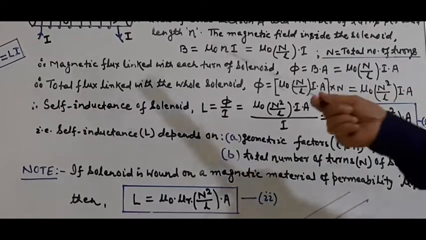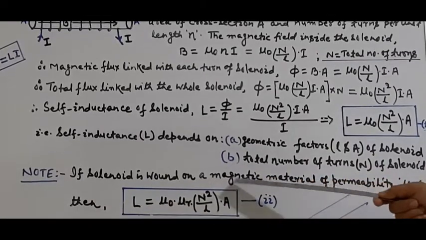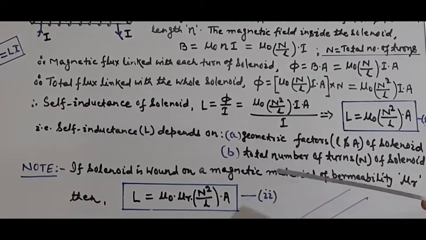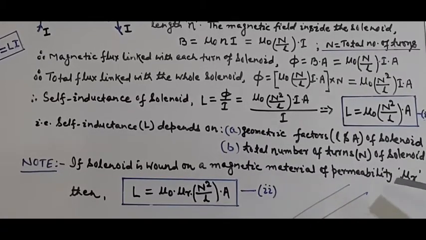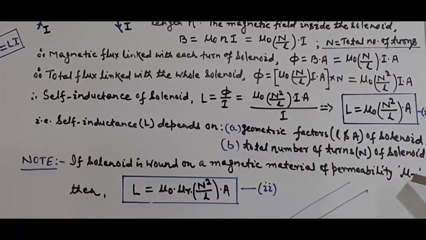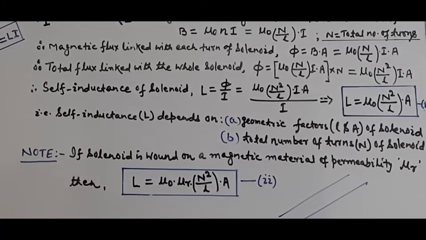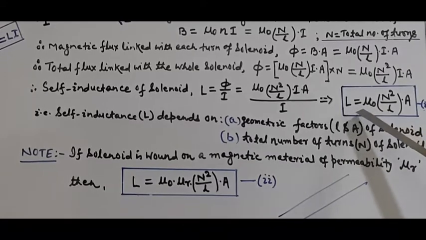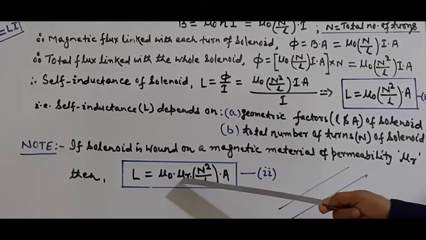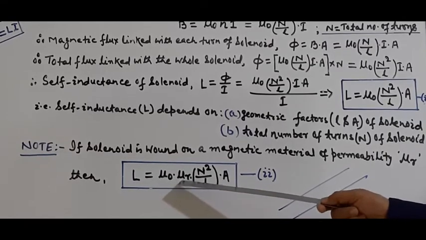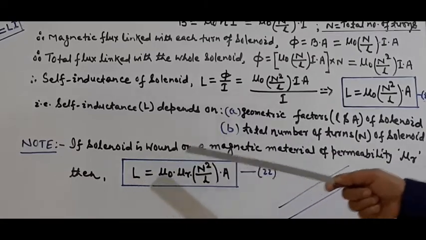Now, one thing we can also note is that if a solenoid is wound on a magnetic material, like iron or some other one, whose permeability is mu r, then the expression for L takes this form: L is equal to mu naught mu r n square by l into A, where mu r is the permeability of the magnetic material over which the solenoid is wound.